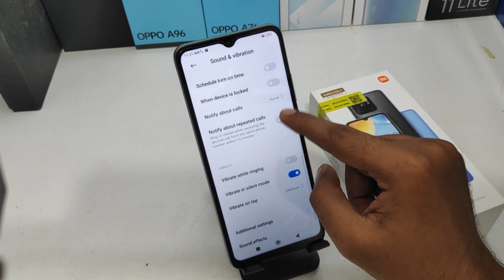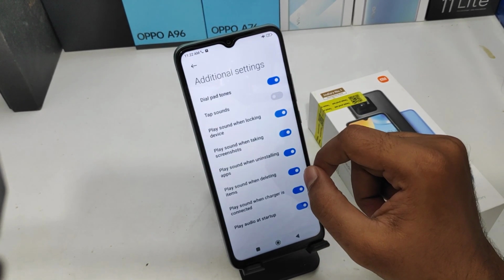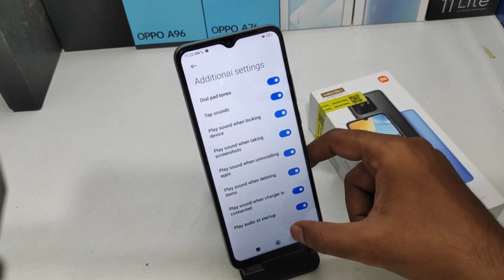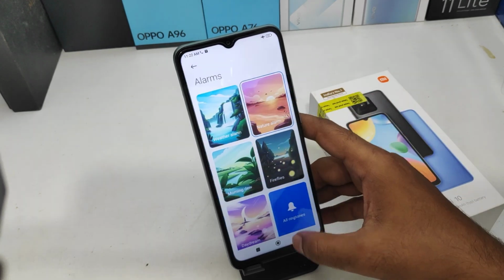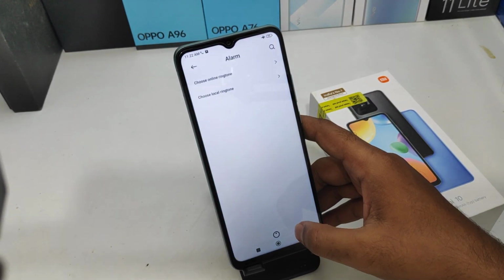You can change the alarm tone also, and choose your additional settings, and then set your tap ringtone option, and here the alarm ringtone also.